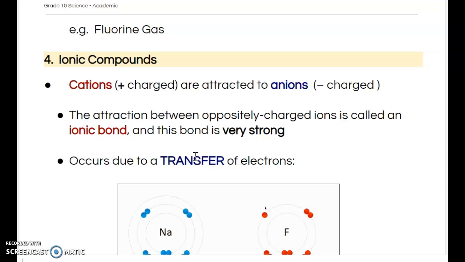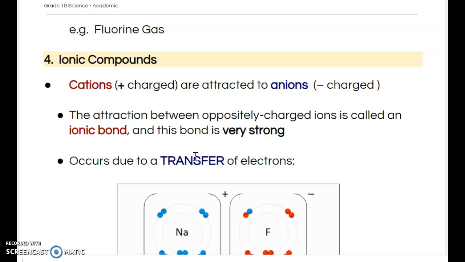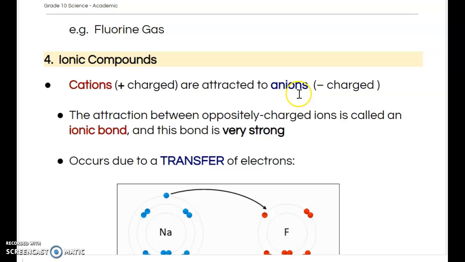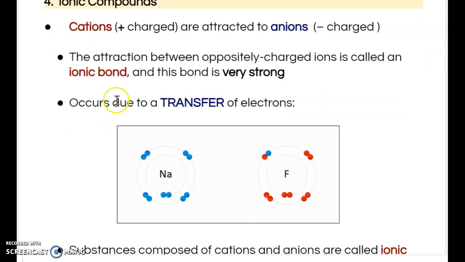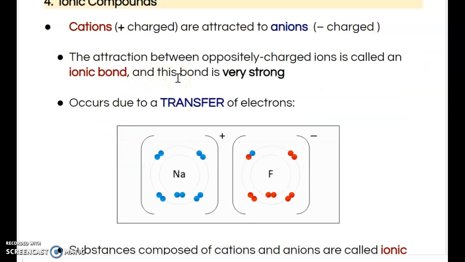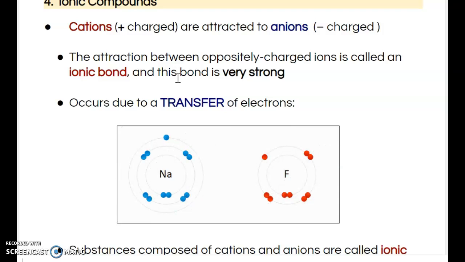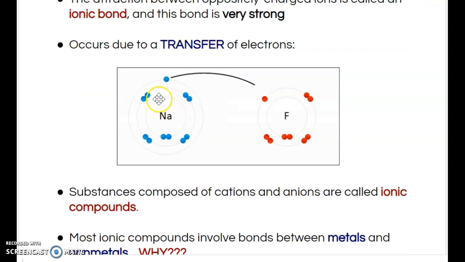Take my electron." And the anion's like, "Yo, yeah, I want your electron," so it takes that cation's electron. So cations are positively charged, and they're attracted to the anions, which are negatively charged. The attraction between the oppositely charged ions is called an ionic bond, and this bond is again very, very strong. It occurs due to a transfer of electrons.